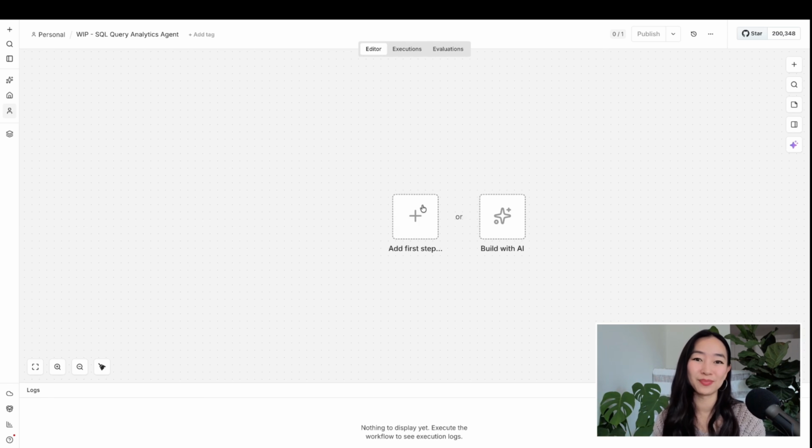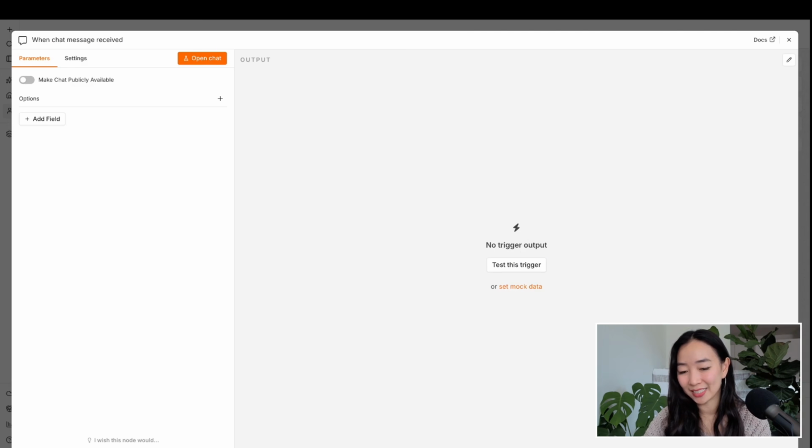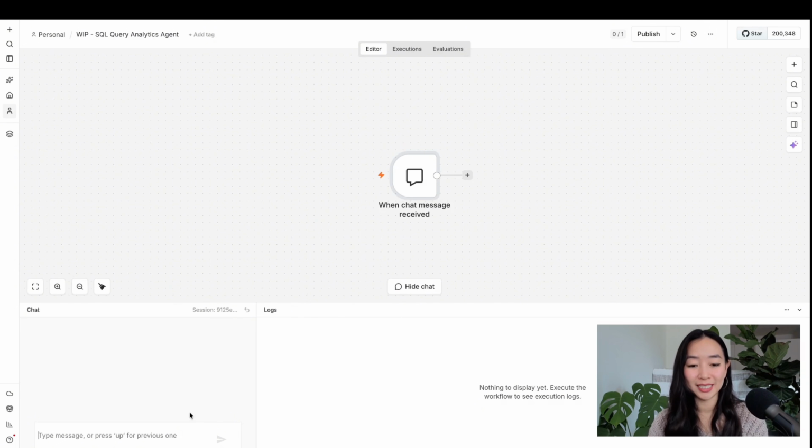Our first node is going to be a chat message node. So basically we're saying we'll start the workflow or trigger the workflow when we receive a message. And that message would be a question from our business partner. So we're going to add that in as an on chat message. And we can use the default settings here in n8n. This is a really simple node compared to some of the ones we're going to see later on. So later when we're testing our workflow, we can type a message here and that would trigger our entire workflow.